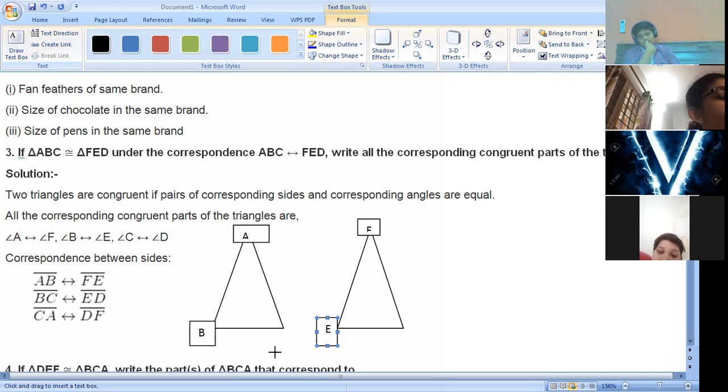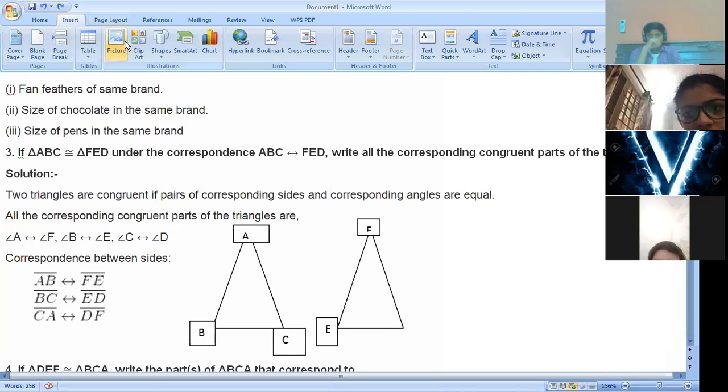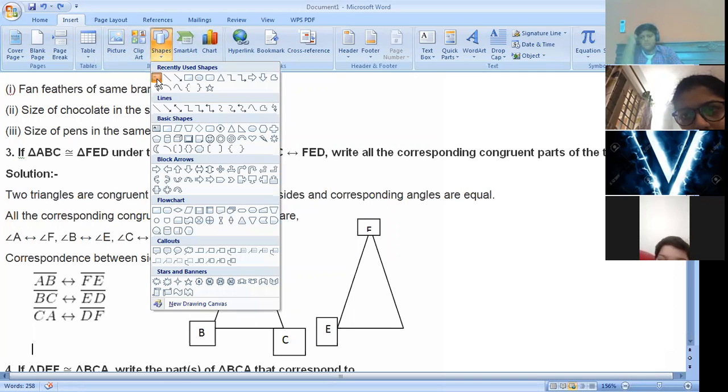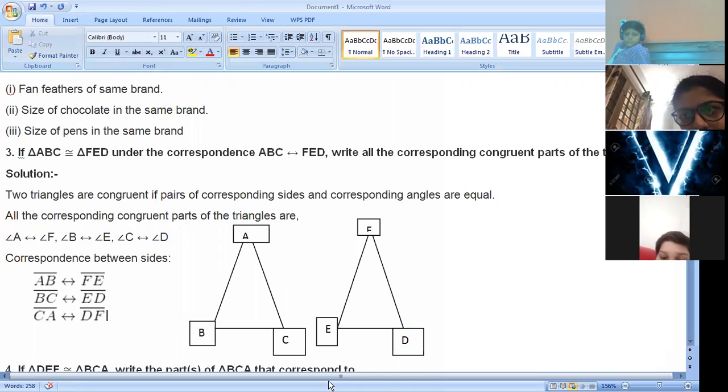If I take this angle C here, this will be angle D here. So angle A is congruent to angle F, angle B is congruent to angle E, and angle C is congruent to angle D.